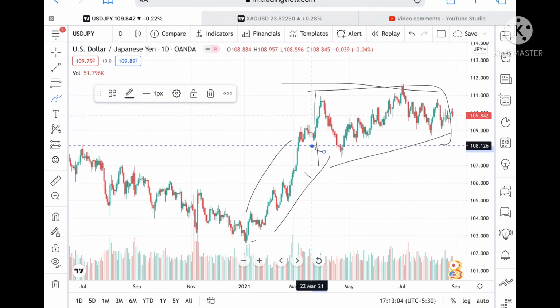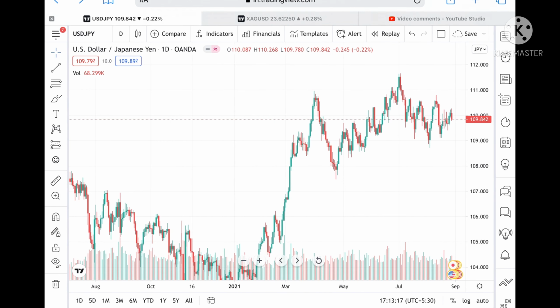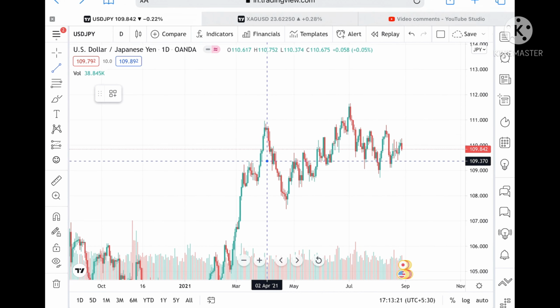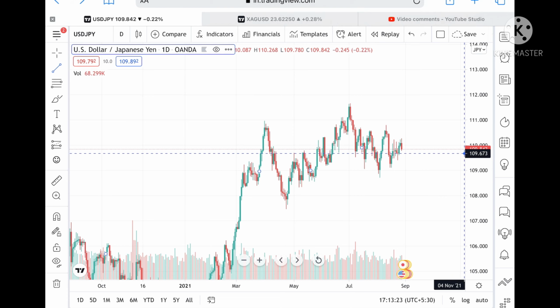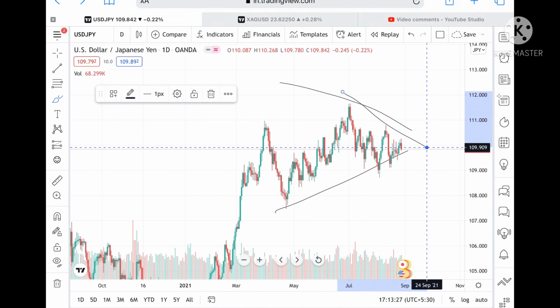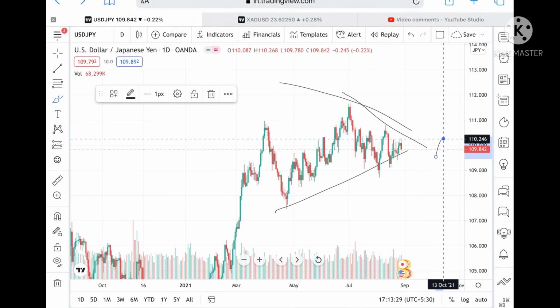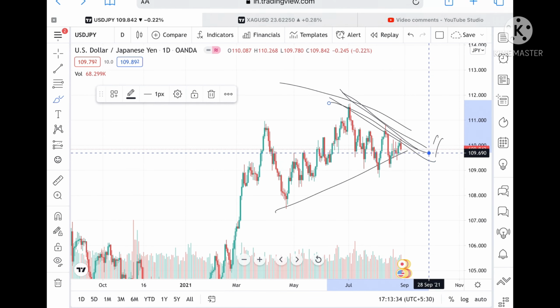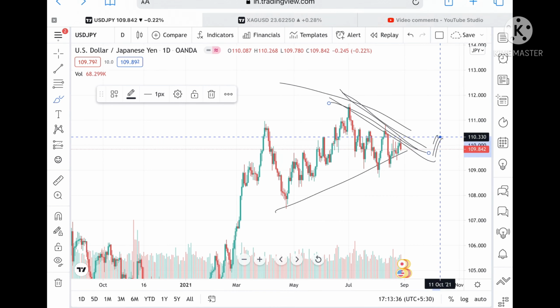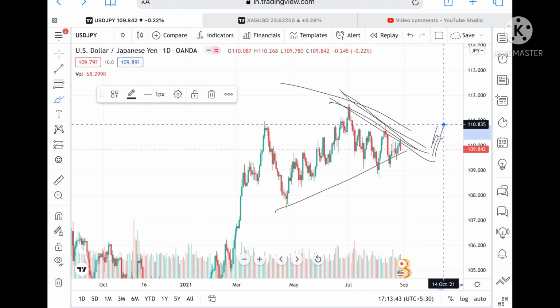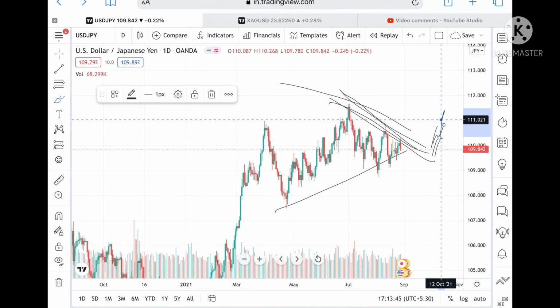Now if we look from the 25th of March, USD JPY is making a narrow pattern. Look at this chart, a narrow pattern in this particular range. Once this range breaks upside, suppose this is the trend line it is forming, then above a level of 110 we can see a level of 110.835, and then it can touch a level of 110.919.